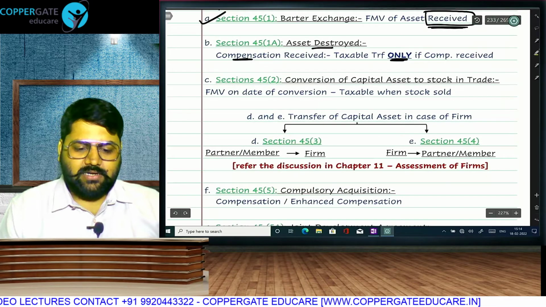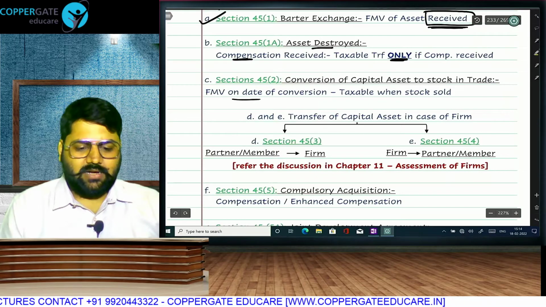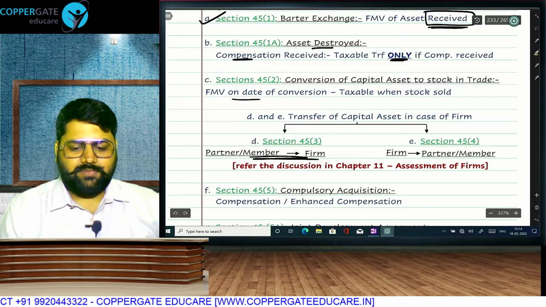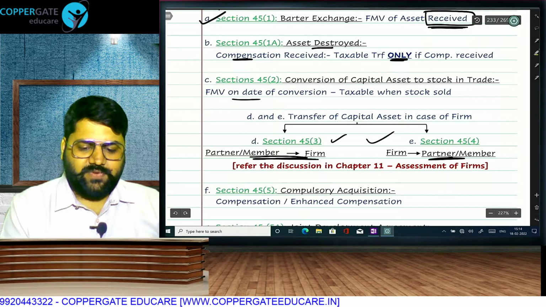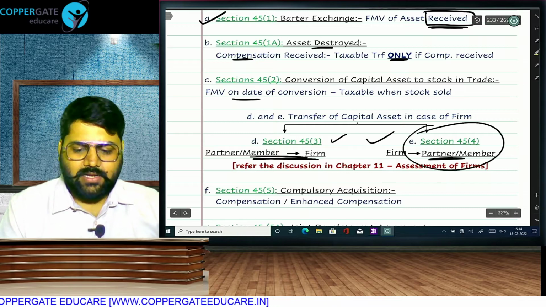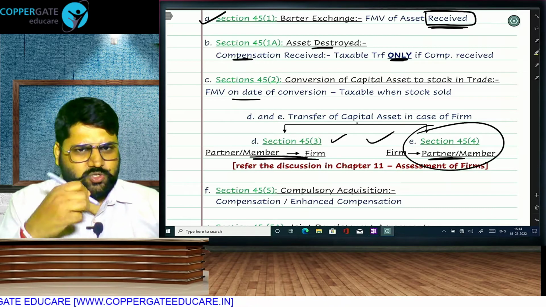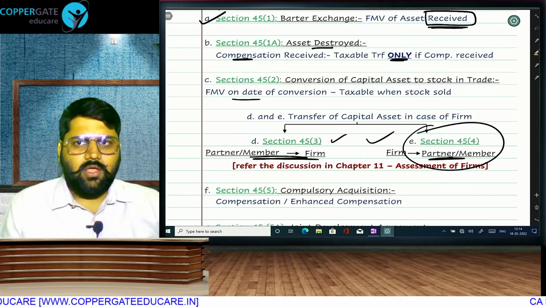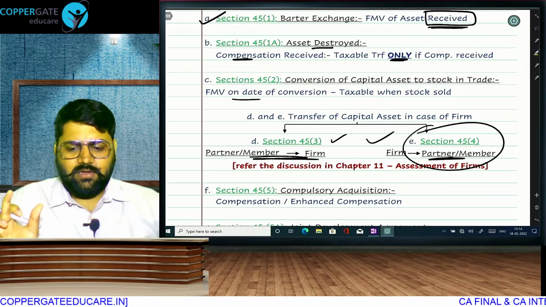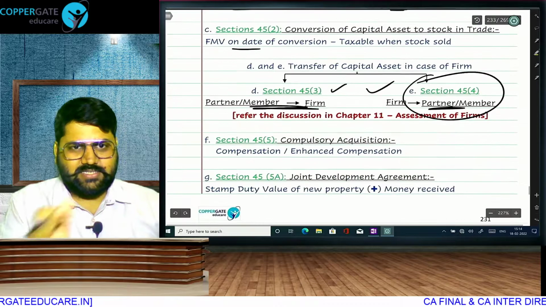Conversion of capital asset into stock in trade, we already saw fair market value on the date of conversion. As far as transfer of capital asset by partner to firm or firm to partner is concerned, 45(3), 45(4), we have already seen in partnership chapter. 45(4) has completely changed, complete amendments. So we had taken that recorded lecture from our actual full course, where we explained the full detailed 9B and 45(4) relation. It is still there in the revision lecture.